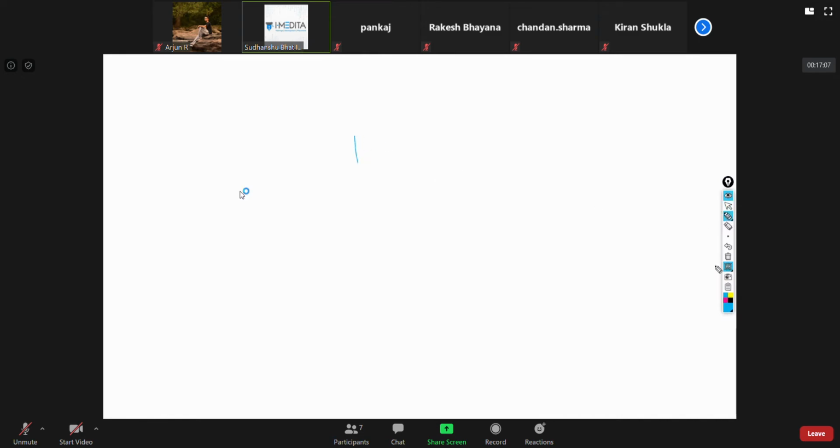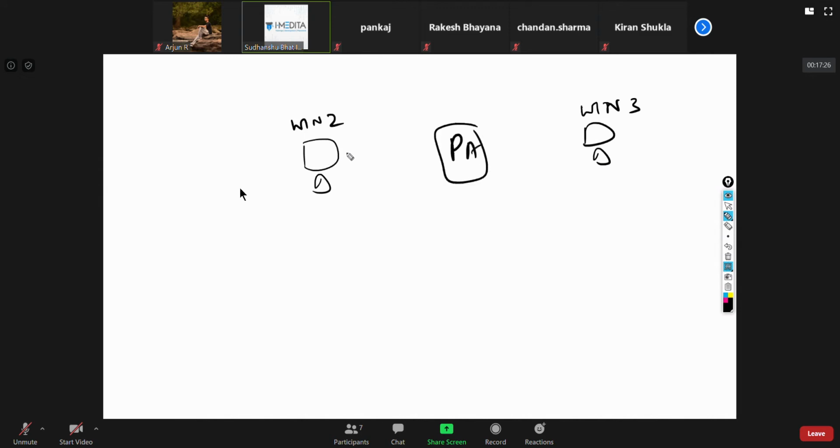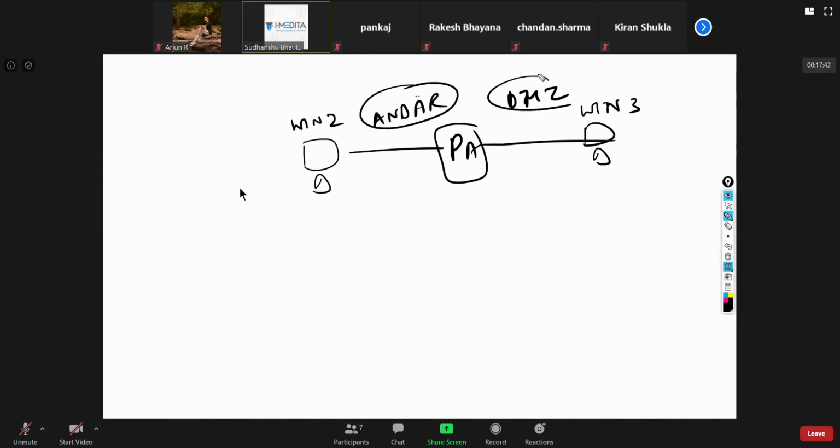Suppose there are 2 machines, Win2 and Win3, with a Palo Alto firewall between the under zone and the DMZ zone. If you make a rule from source zone to destination zone, this you have allowed.